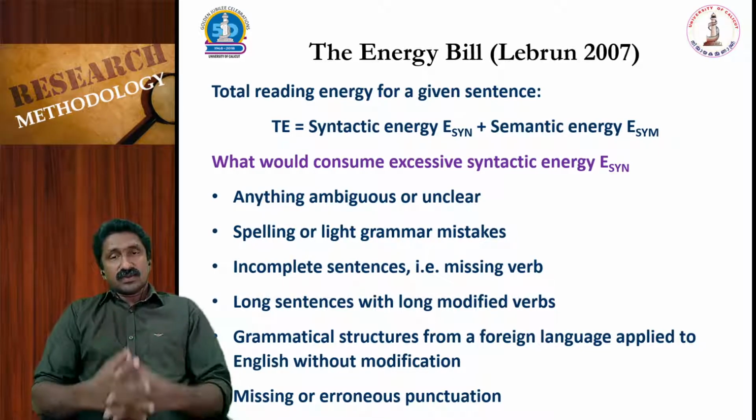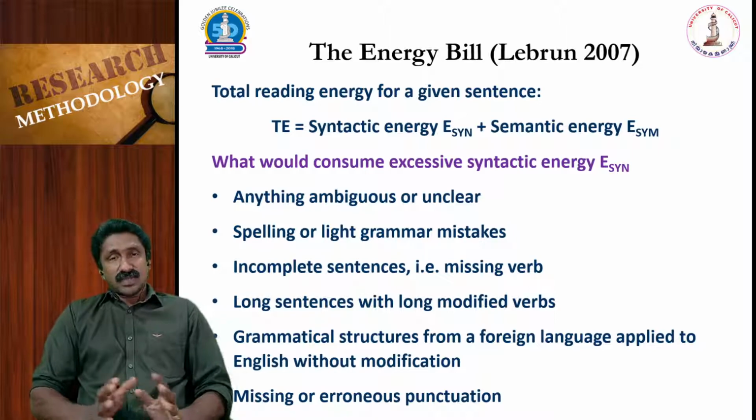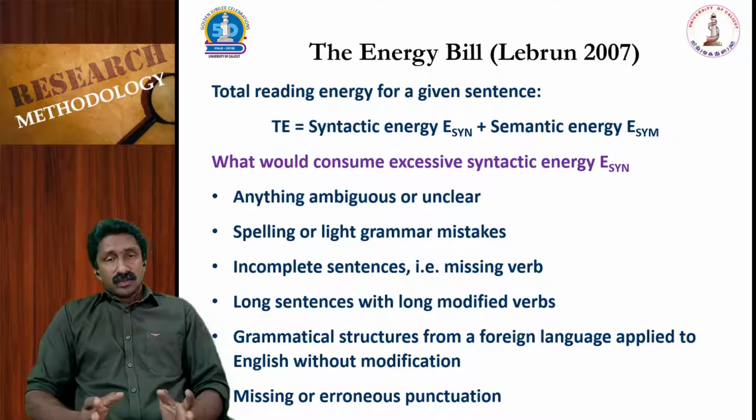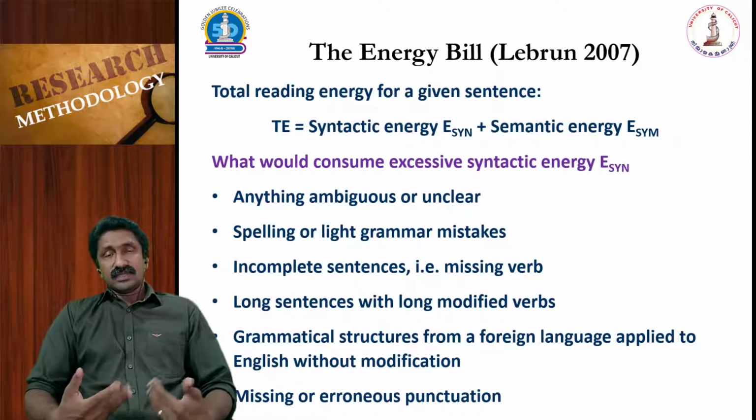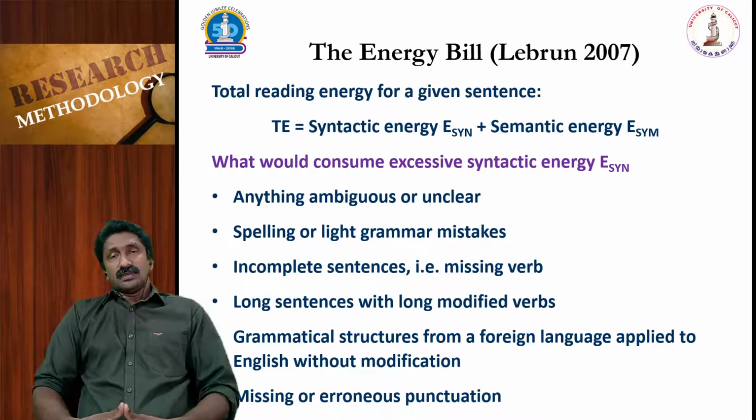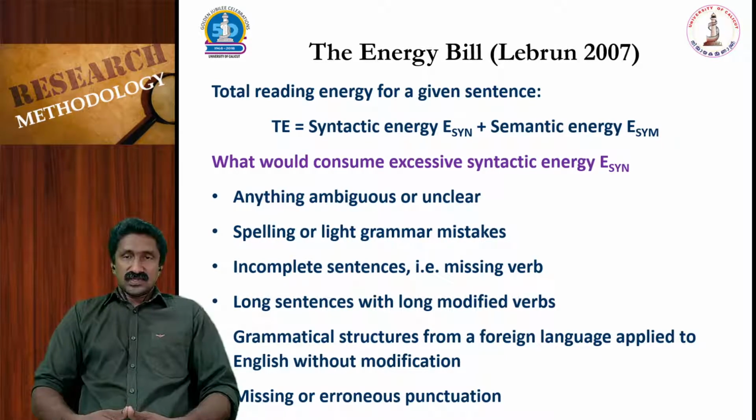If it is applied without any modification, naturally that sentence will be unreadable. Missing or erroneous punctuation, all these things will increase the difficulty of understanding the sentence.